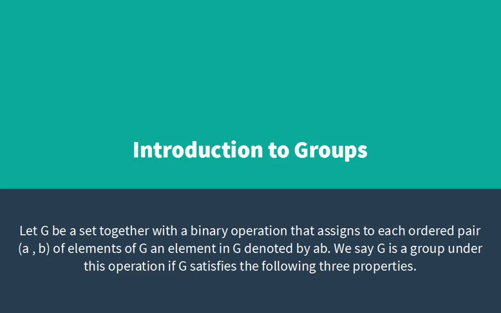Okay, so today we'll talk about a special type of set which is called a group. Let G be a set together with a binary operation that assigns to each ordered pair A, B of elements of G an element in G denoted by AB. We say G is a group under this operation if G satisfies the following three properties.